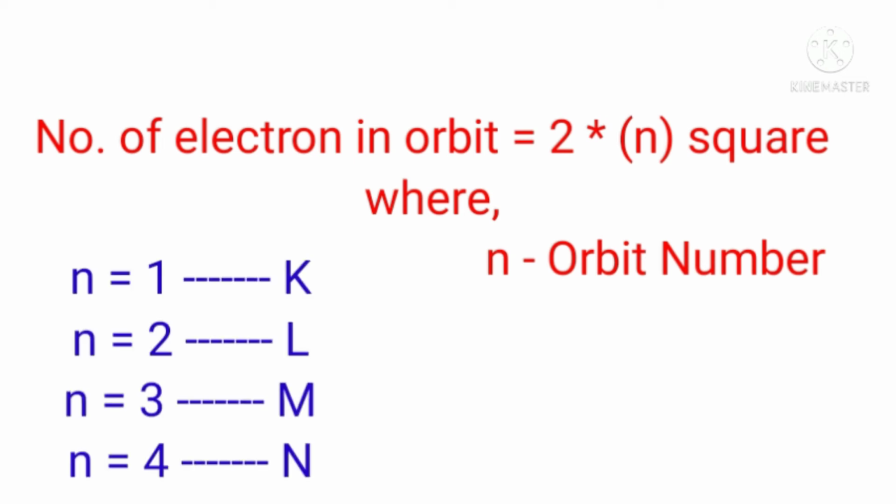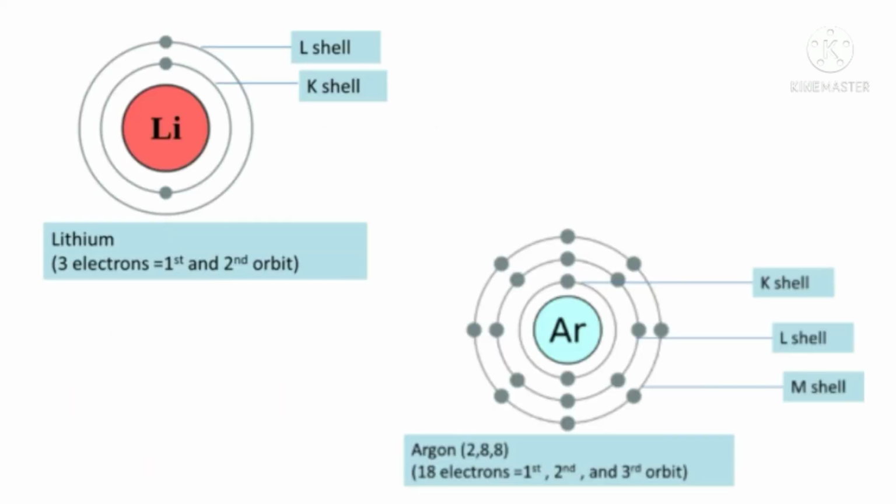This orbit is called the shell and it has been given the alphabet names K, L, M, N for n equal to 1, 2, 3, 4 respectively. Now how these electrons are filled in the shell of the respective atom, we will see by example. So these examples are self-explanatory.